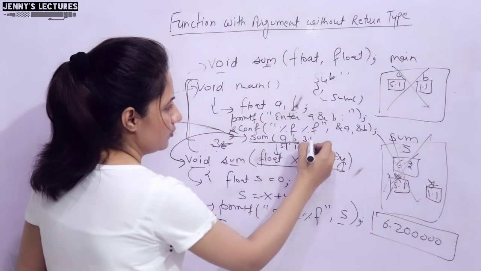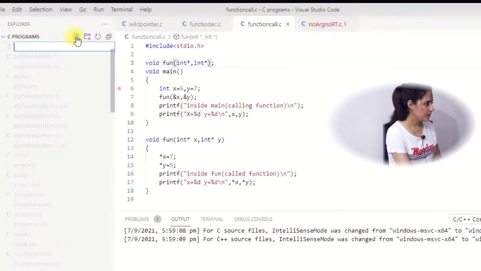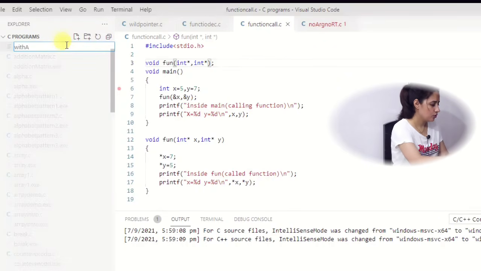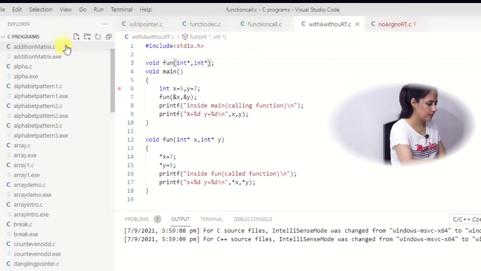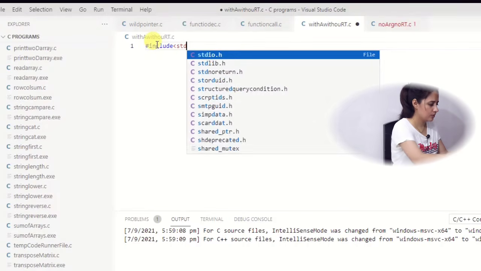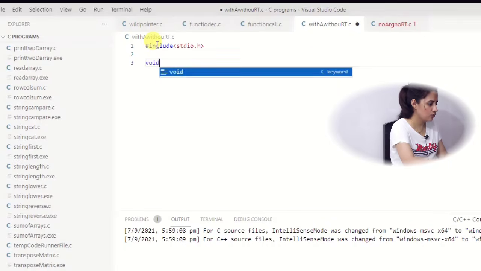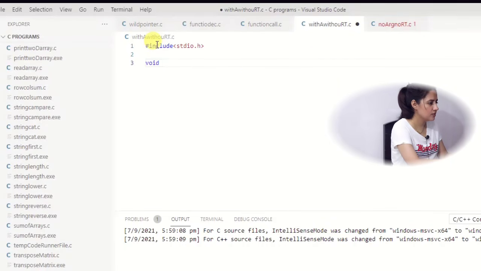And see here, if I suppose pass 3 arguments, then what will happen? This I will show you practically. So now let me create a file. What we are discussing: with argument and without return type. Now here, after the header file, I want to declare void, no return type, and the name is sum, and suppose I want to pass two arguments, float and float.